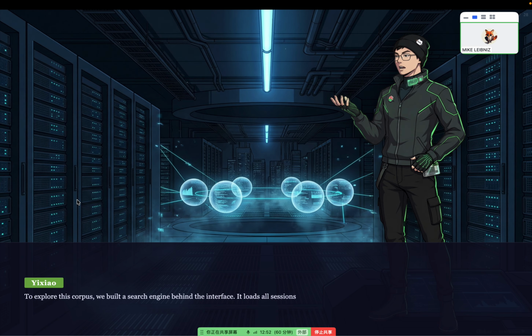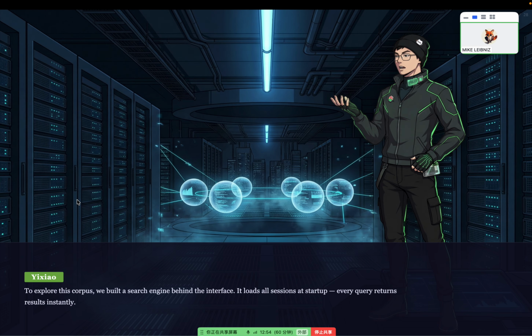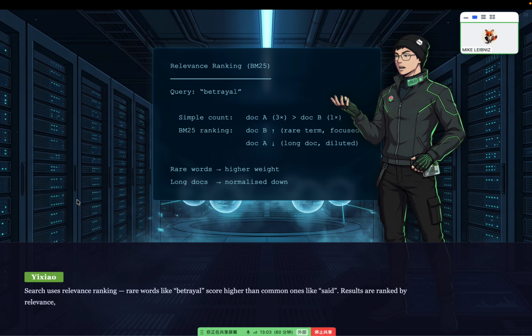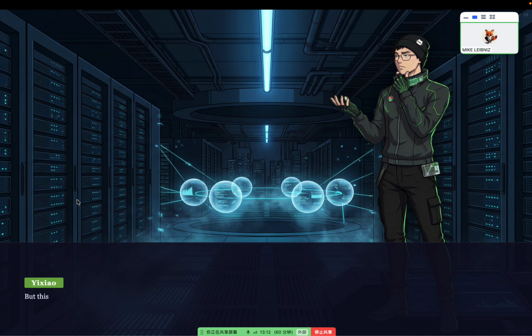To explore this corpus, we built a search engine behind the interface. It loads all sessions at startup. Every query returns results instantly. Search uses relevance ranking. Rare words like betrayal score higher than common ones like said. Results are ranked by relevance, not just how many times a word appears.